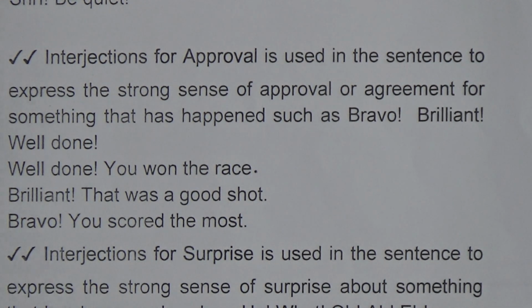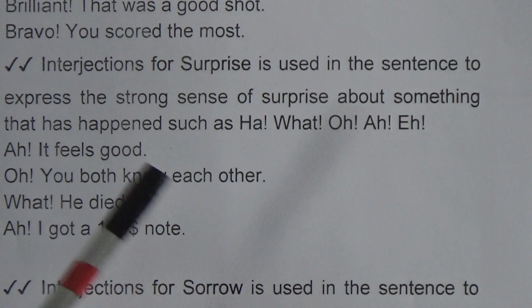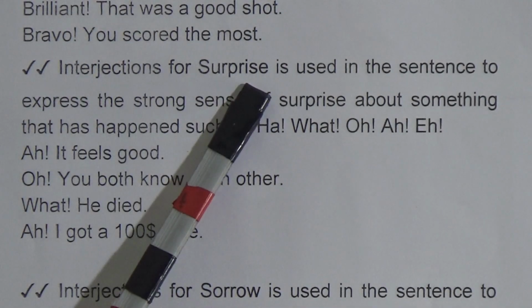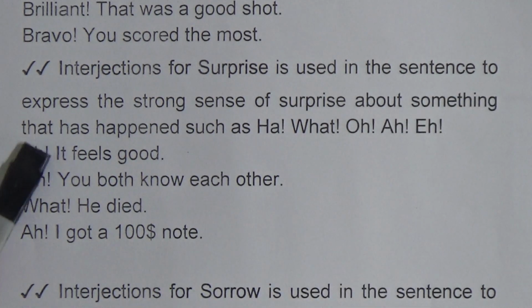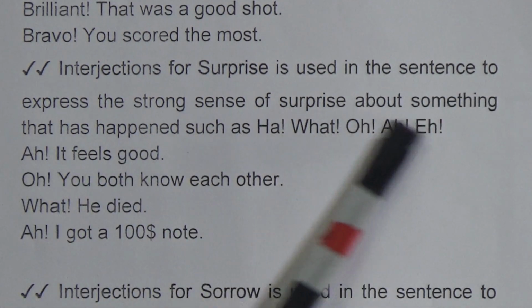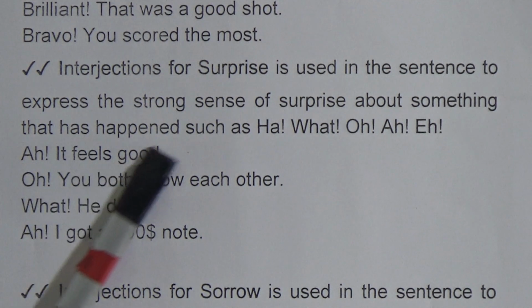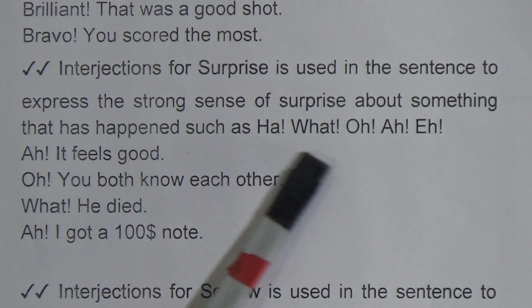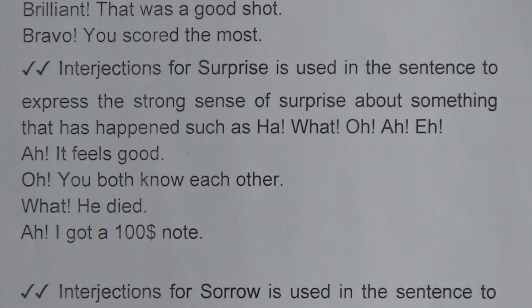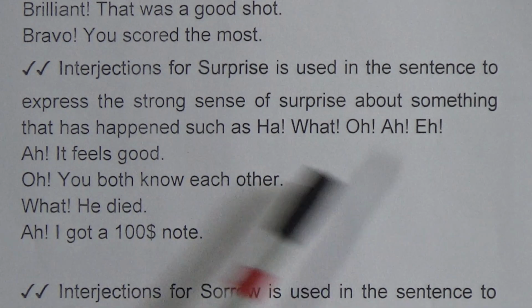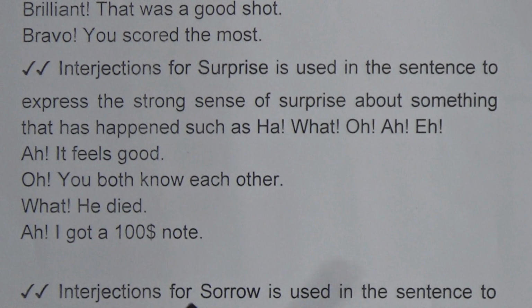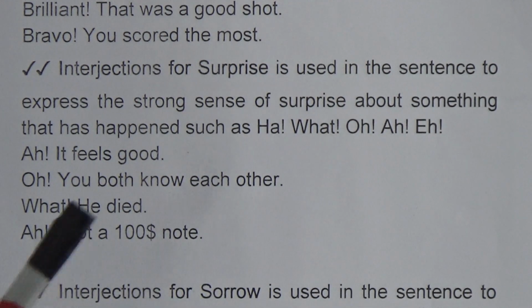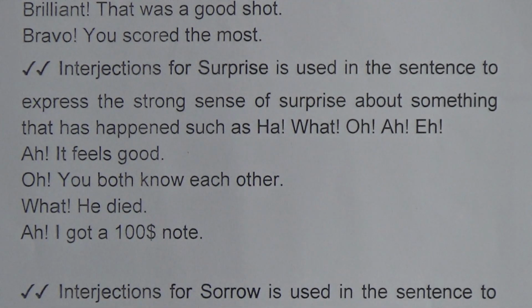Now we will go to our next category, interjections for surprise. Interjections for surprise are used in a sentence to express a strong sense of surprise about something that has happened, such as ha, what, oh, ah, eh. So those are the interjections used to show the strong emotion of surprise. So when you become surprised, you will use those words.